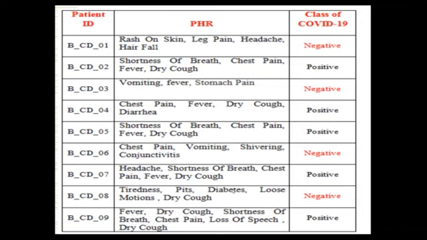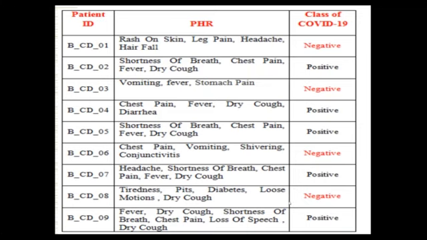So loss of speech positive. When you look at the positive records, there is no loss of speech in the second record, none in the fourth record, and none in the fifth record. Even in the seventh record, there is no loss of speech. But when you come to the ninth record, we have loss of speech. That is the positive report we are getting. So that's 1 by 5.